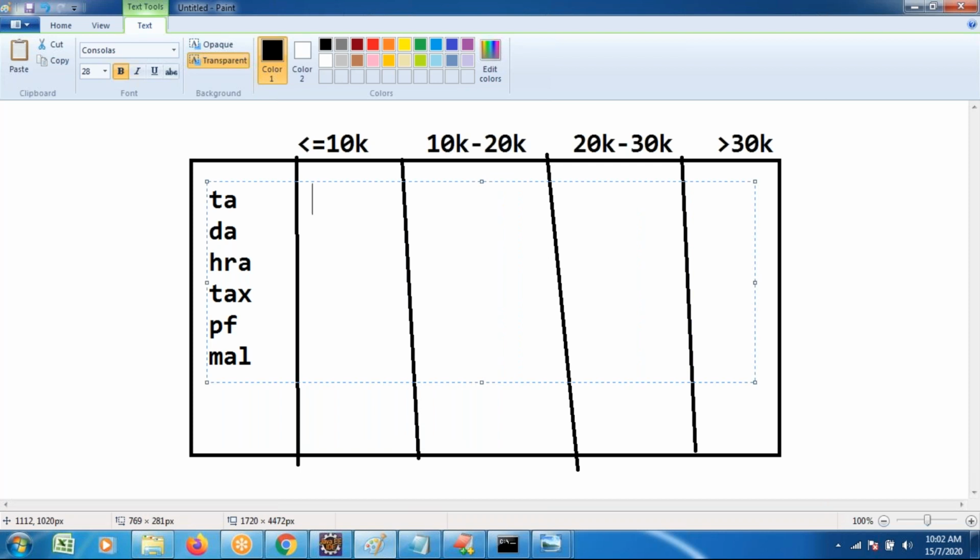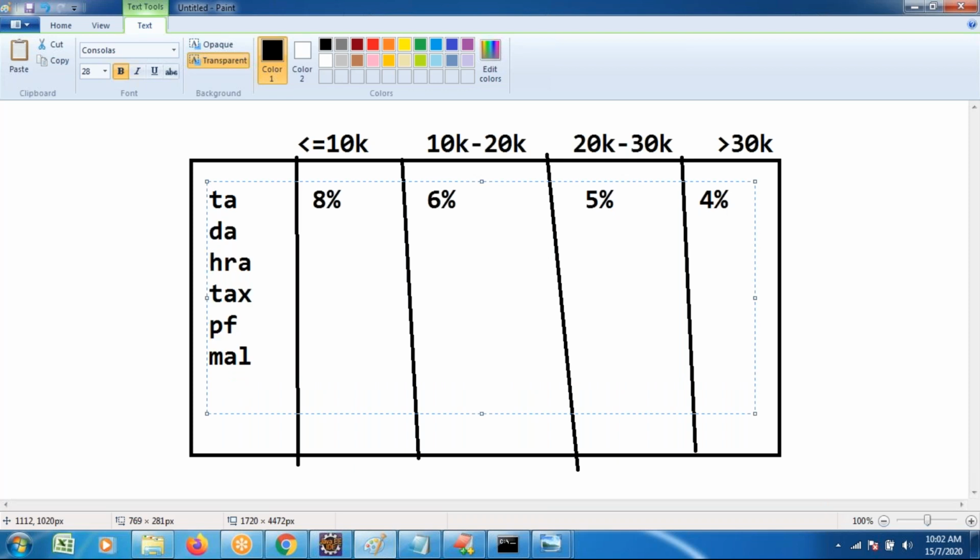If the salary is less than 10,000, they're giving 8%. Understand, this is a condition given by the management, and we have to fulfill that logic. Condition: TA is 8% below 10,000, then 6%, 5%, and next, above this, it will be 4%.